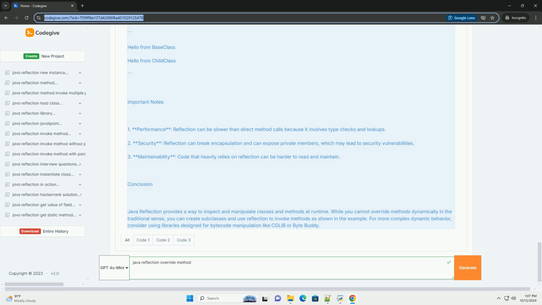Conclusion. Java Reflection provides a way to inspect and manipulate classes and methods at runtime. While you cannot override methods dynamically in the traditional sense, you can create subclasses and use reflection to invoke methods as shown in the example. For more complex dynamic behavior, consider using libraries designed for bytecode manipulation like cglib or Byte Buddy.